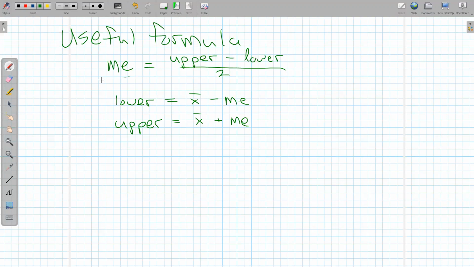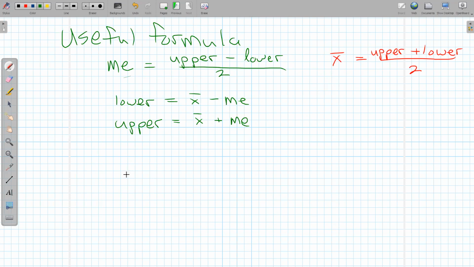If we didn't have the mean and the margin of error, and we just had the lower and the upper, taking the difference and dividing by 2 gives you the margin of error. If you wanted the mean, you would just add them up and divide by 2. So the upper plus the lower, divided by 2, that'll be the middle.